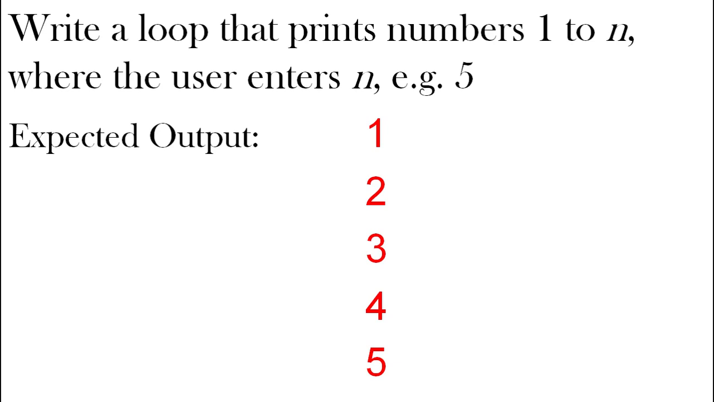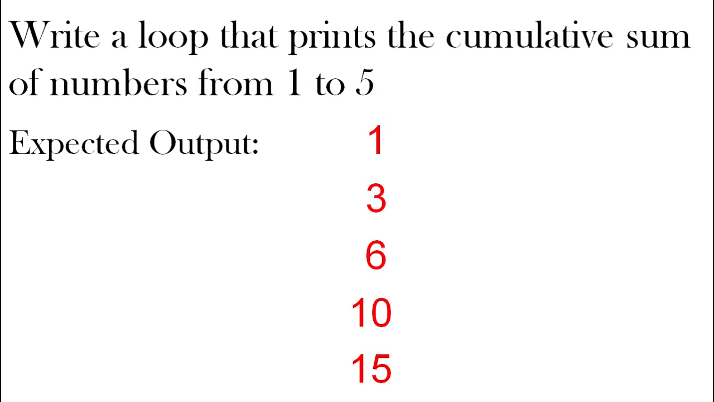Write a loop that prints the cumulative sum. So that's the total sum of the numbers from 1 to 5. So it adds the numbers. So we have 1, then 1 plus 2, then 1 plus 2 plus 3, 1 plus 2 plus 3 plus 4, 1 plus 2 plus 3 plus 4 plus 5. So that's 1, 3, 6, 10, 15 to make the sum.